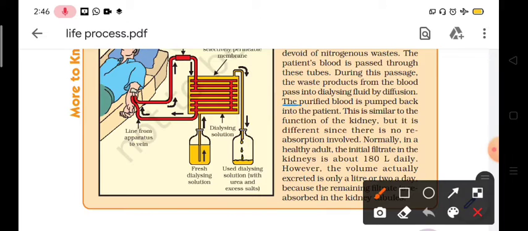Then the purified blood is pumped back into the patient. This is similar to the function of the kidney, but it is different since there is no reabsorption involved. This point needs to be noted, as it is the difference between artificial kidney and natural kidney.